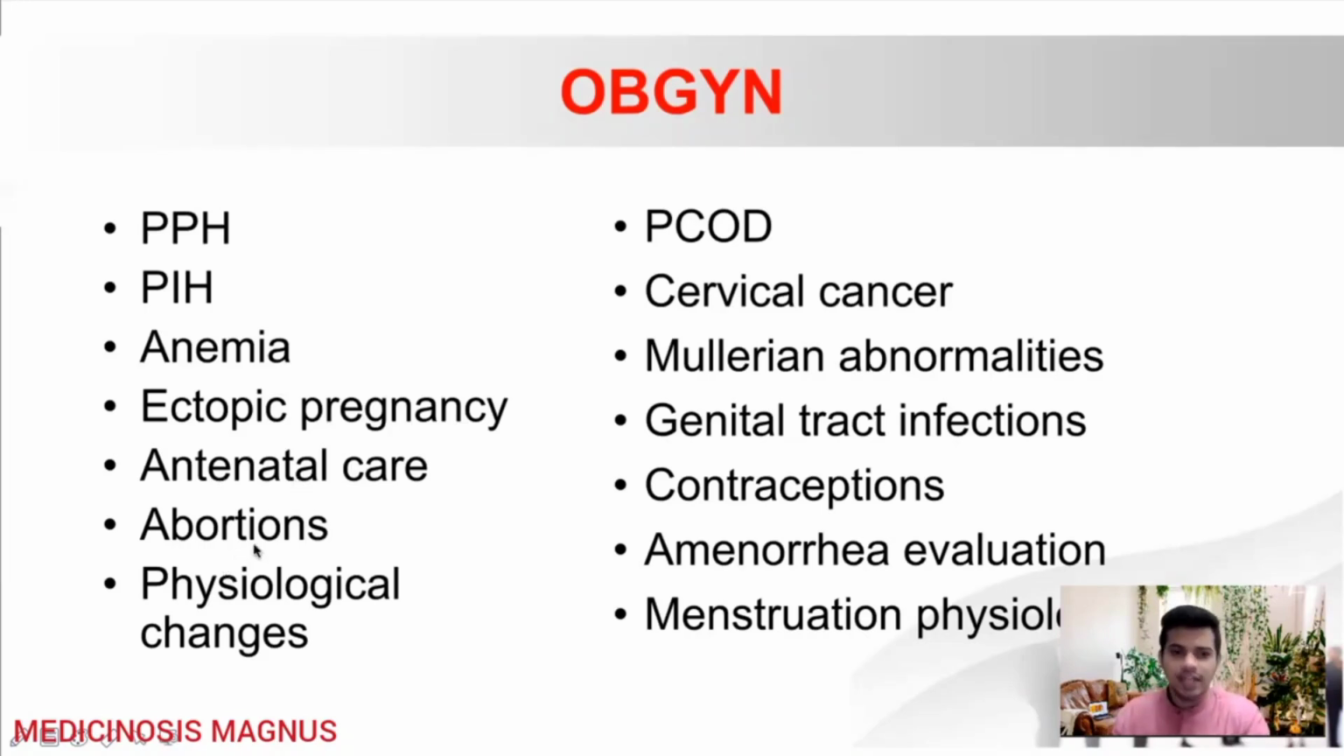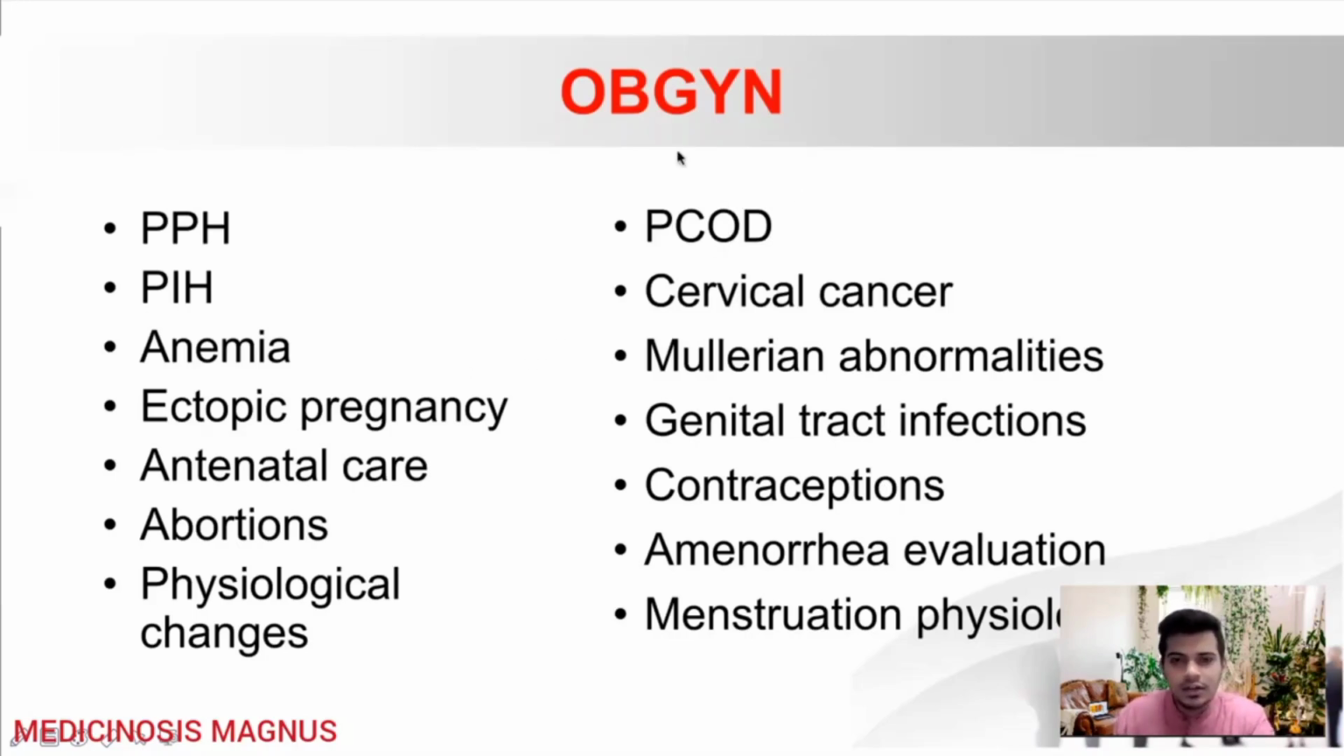And abortions and types of abortions, what are the features seen in those types of abortion. And you need to know how to differentiate one type of abortion from the other. And the physiological changes in pregnancy are also very important. Just need to know what the CVS changes and respiratory changes are, those things.